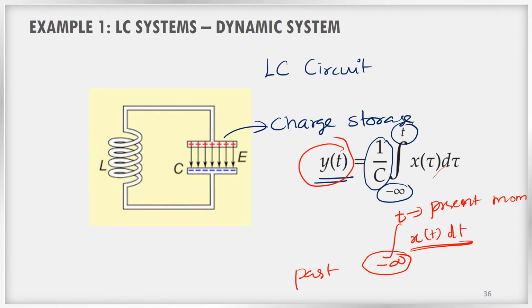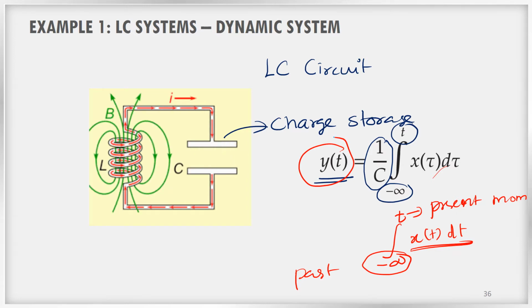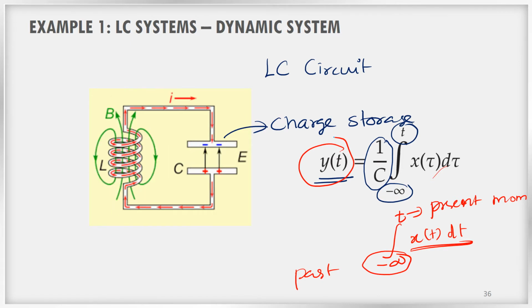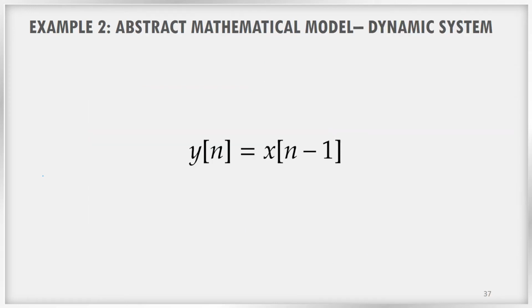So any circuits containing inductors or capacitors are examples of dynamic systems, but resistors do not have this problem. They are static systems.